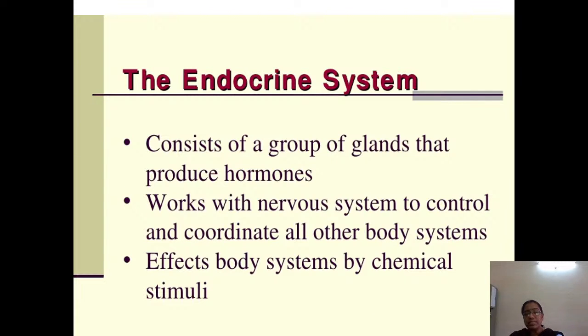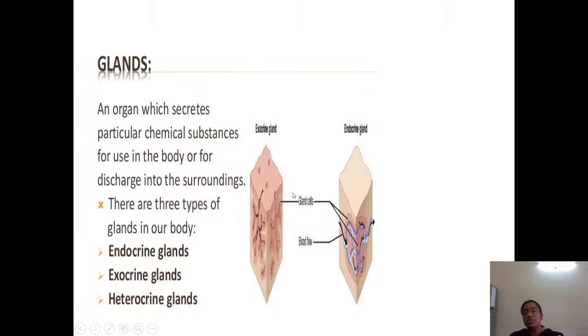So this endocrine system coordinates with the nervous system to control all the body functions. It affects the body systems by chemical stimuli, because endocrine glands secrete hormones. All hormones are chemicals, so they affect the body system. As such, we are saying the endocrine system produces hormones, and these hormones are all chemicals which control the body. So first, coming to the endocrine system, these are the glands. Let us go deeper into the endocrine system.